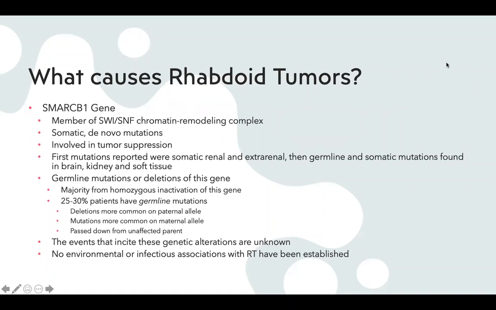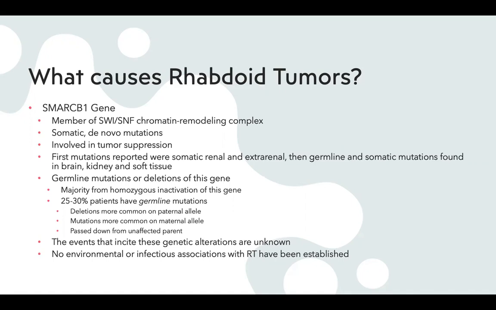What causes rhabdoid tumors? So you have a gene in your body called the SMARCB1 gene. This is a member of the SWI-SNF chromatin remodeling complex. It's a gene involved in tumor suppression, and whenever you have a rhabdoid tumor, this gene is not being expressed. This can be due to somatic de novo mutations that occur spontaneously, which is the majority of the cases. And another reason could be germline mutations or deletions of this gene.